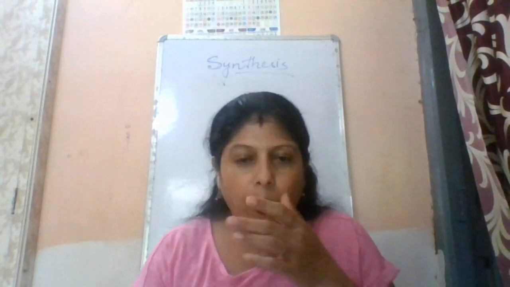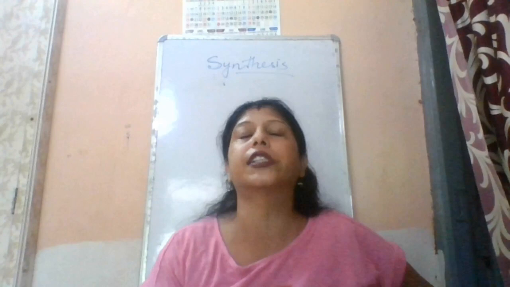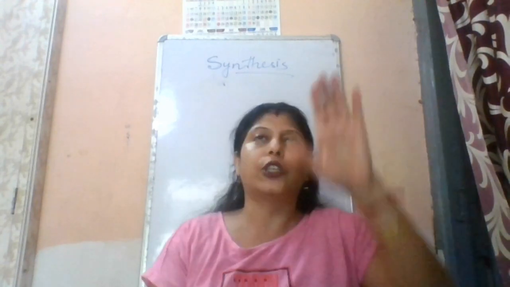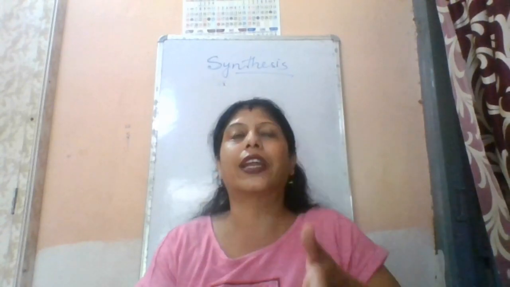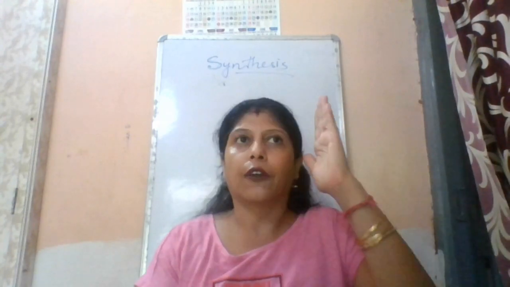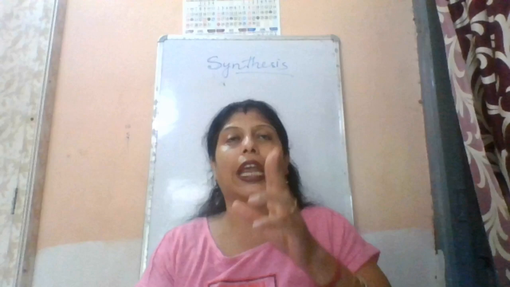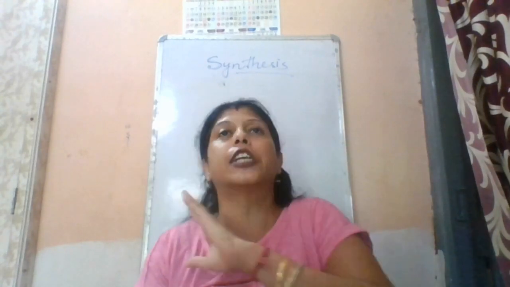Okay, now next, India is a land of linguistic diversity. Support this statement. So how will you write your answer? You can make a table. The first column is the name of the language, the second column is the subgroups, and the third column is the speech areas.